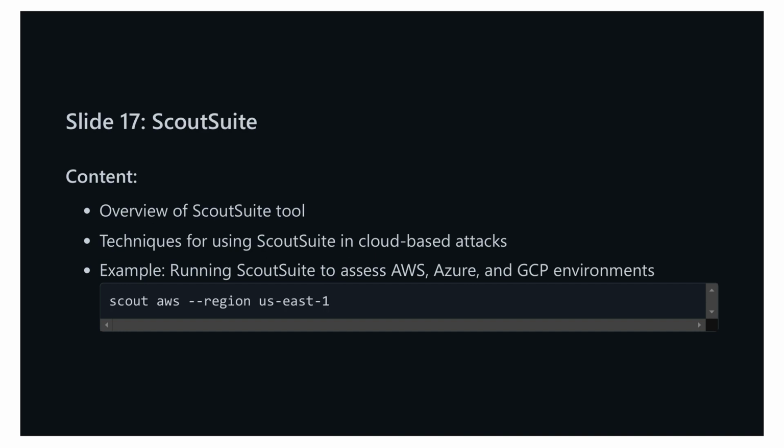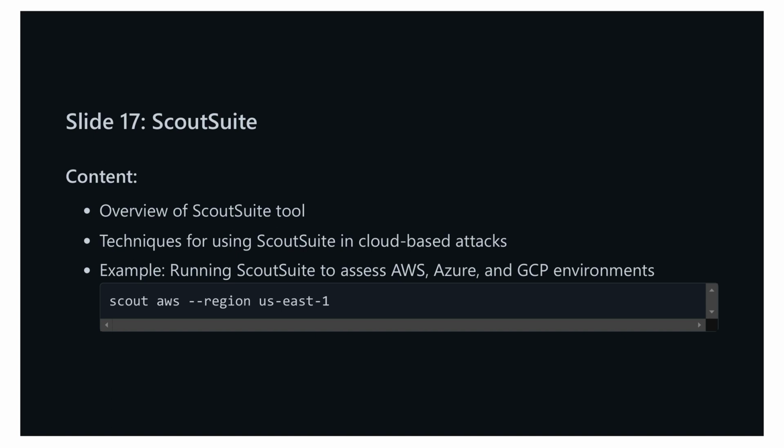Now, let's move on to Scout Suite. Scout Suite is another powerful tool you can use for assessing the security of your cloud environments. It's a multi-cloud security auditing tool that works with AWS, Azure, and GCP. Just like Prowler, it helps you discover and mitigate potential security risks, but it has the added benefit of supporting multiple cloud providers.